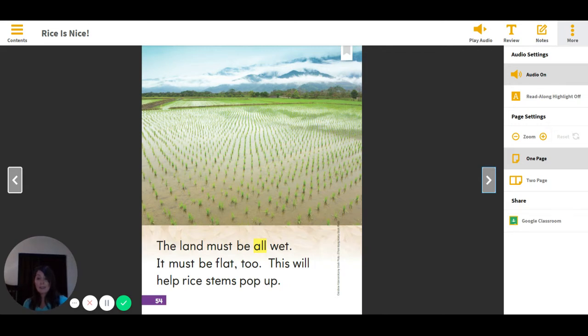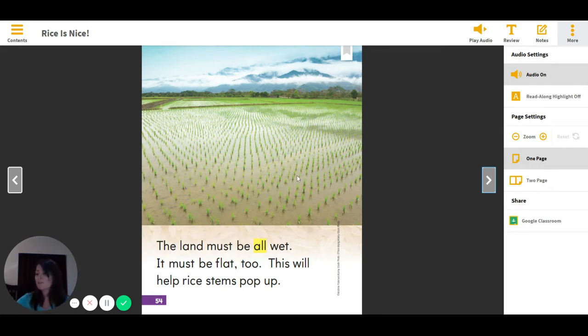The land must be all, there's our sight word, wet. It must be flat too. This will help rice stems pop up. Now I can look at this picture and I can see that the land is flat, just like I read in the story, and I can also see that it's very wet.